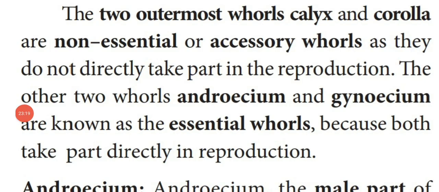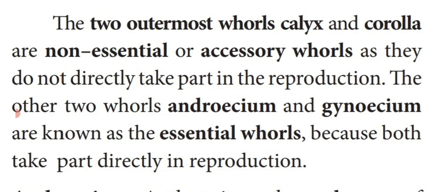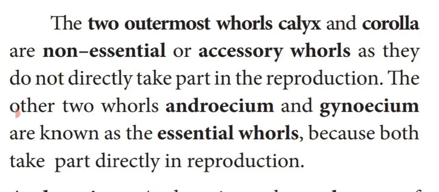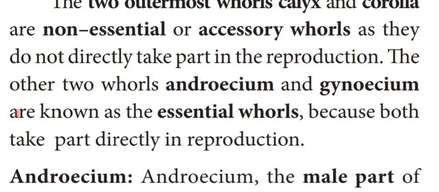Dear students, what I explained with the help of the diagram is given in the paragraph. The 2 outermost whorls, calyx and corolla, are known as non-essential whorl or accessory whorl or helping whorl, I told you, isn't it? That means they do not directly take part in the reproduction. The other 2 whorls, androecium and gynoecium, are known as essential whorls because they take part in the reproduction directly.